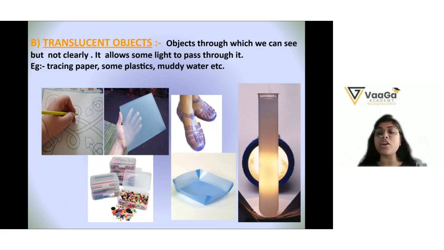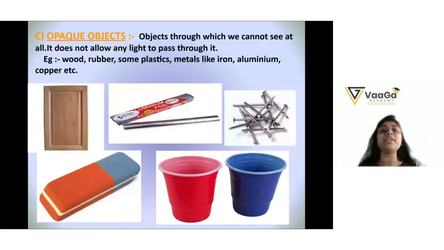Okay, opaque objects are objects through which we cannot see at all, totally. No, we cannot see at all. Because why? What is the reason behind it, Ananya? Why can we not see at all through opaque objects?